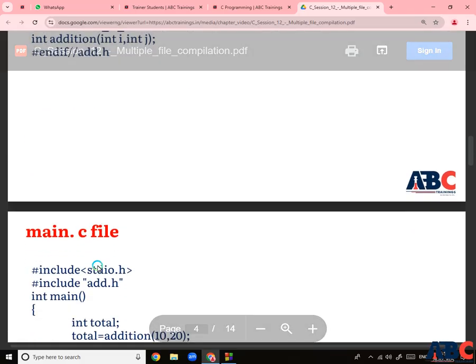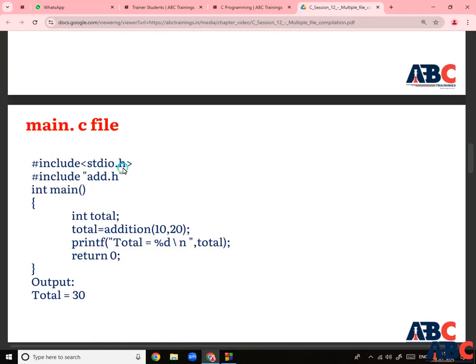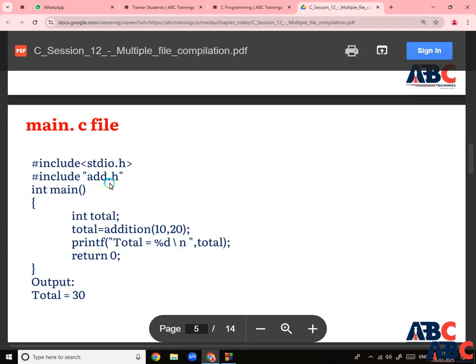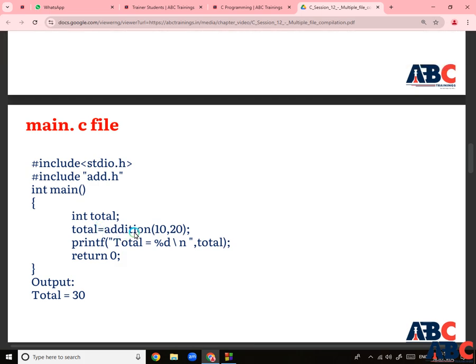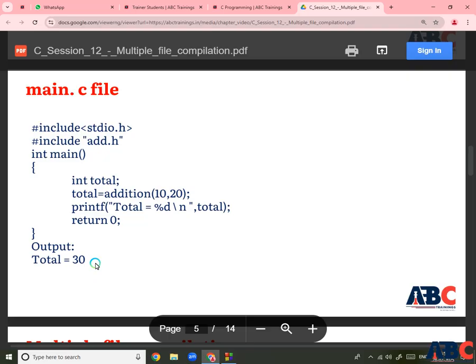The third one is the main file, that is the main.c file. So #include <stdio.h> is my header file, then #include "add.h", and then int main. total is my variable, and we call the addition function with the two values 10 and 2, that is the two parameter values for i and j. Then printf total of %d and \n, the total will be provided as 12, then the return statement, and the output will be shown as 12.